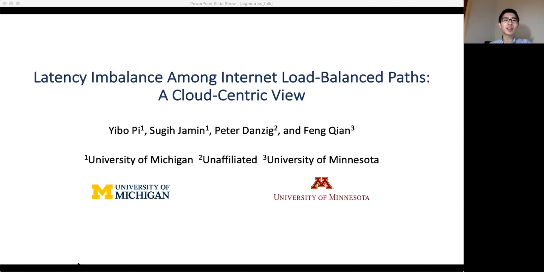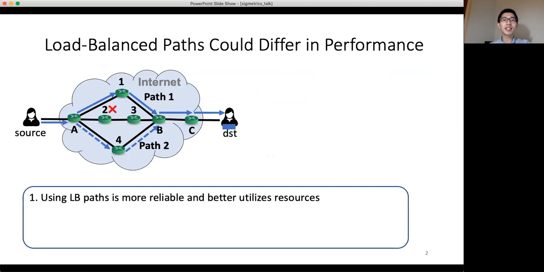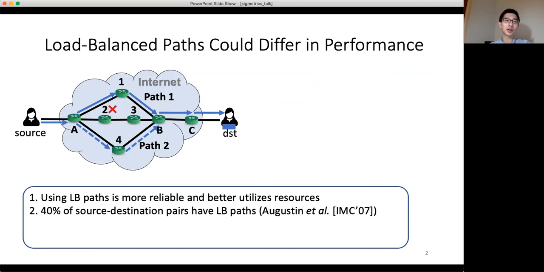We'll start with a very simple example. Router A has two alternate paths of equal hop count to router B through routers 1 and 4. Router A then chooses one of the alternate paths and sends the packet to router B. From this example, we can see that using LB paths is more reliable to router failure and better utilizes network resources. About 40% of source destination pairs in the internet were found to have LB paths in between.